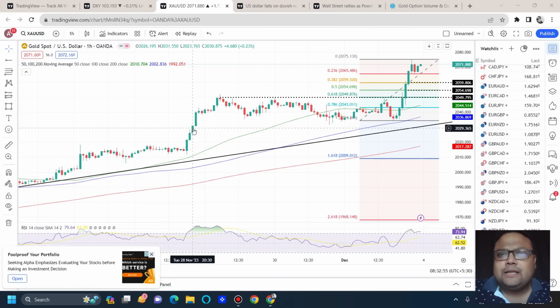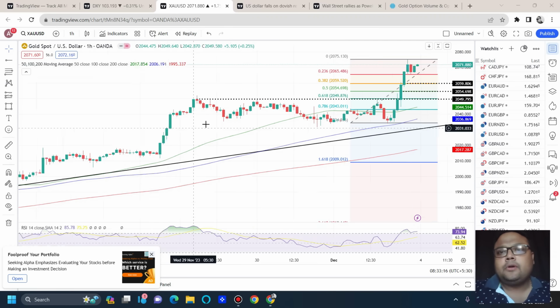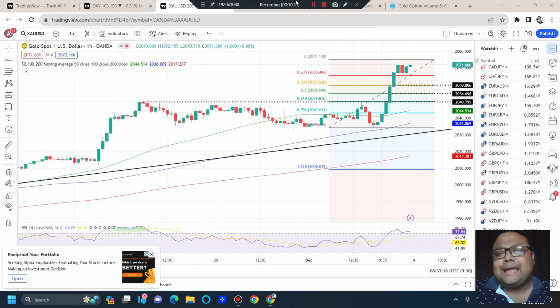We have been on the buy side for a long time, and still we can see the further upside is very much possible. After all, market sentiment will be pushing gold towards the upside. So as a result, we can easily see that further upside is possible. So considering the trend of the market, respecting the market sentiment, we can either go for buy at dip or we can go for buy at breakout.